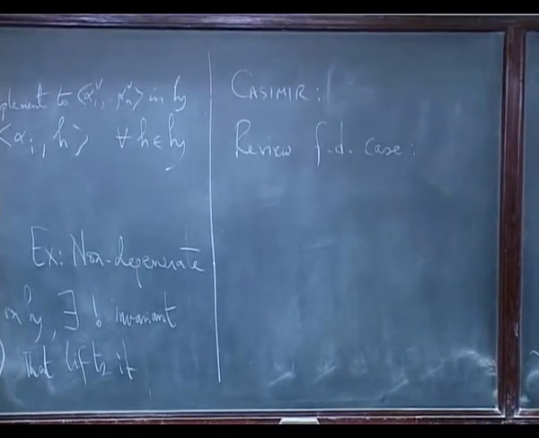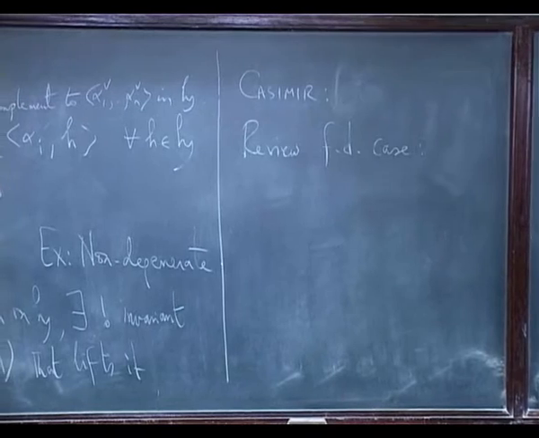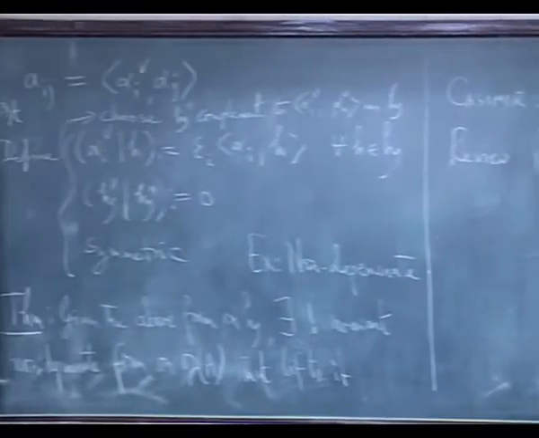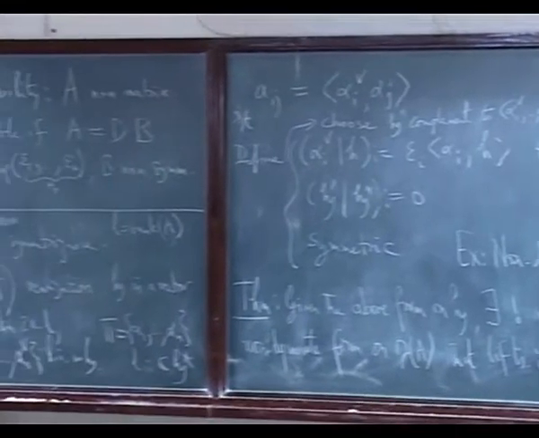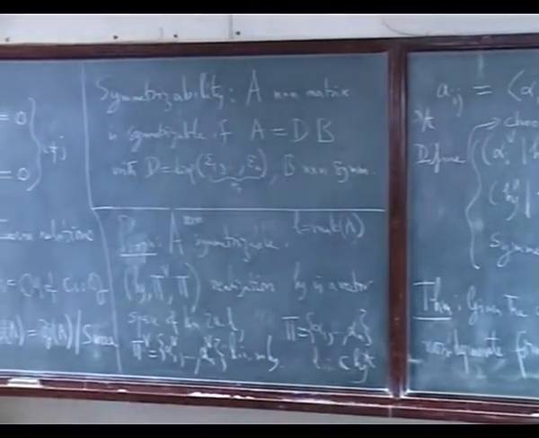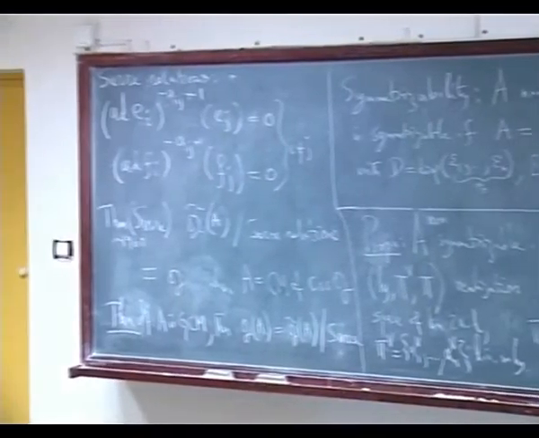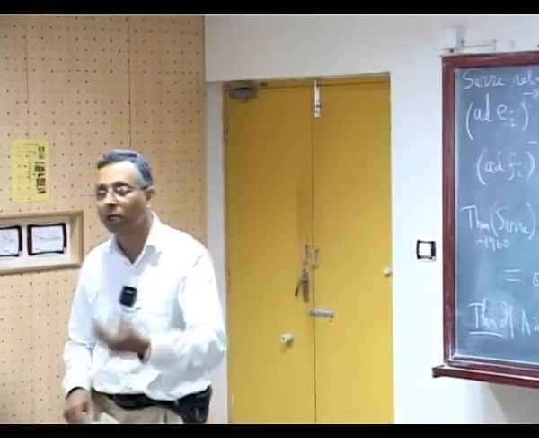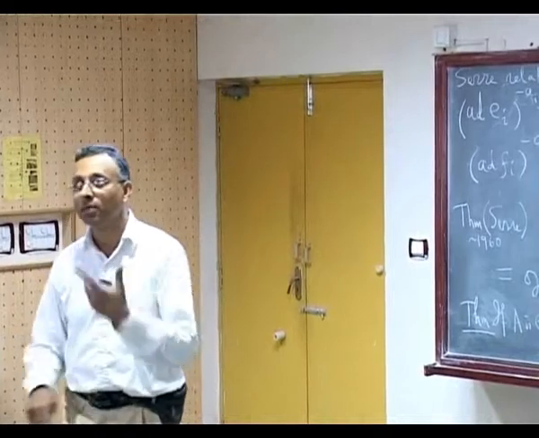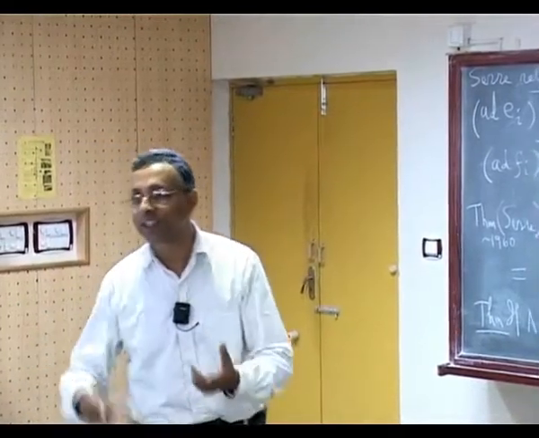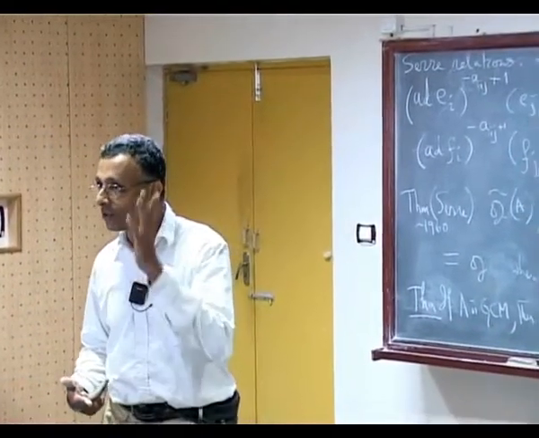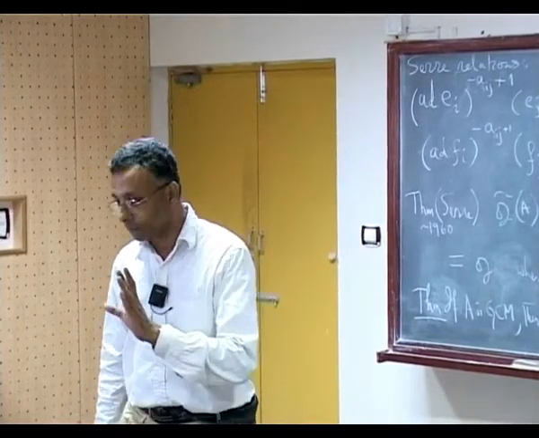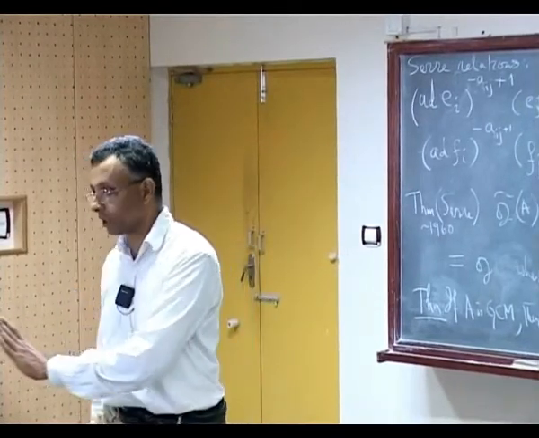As Padma is correctly pointing out, we started with any representation V and tried to define the Casimir. But let us do it a little more as Venkatesh was trying to point out, and I was refusing to listen to him, but he was right, of course. You can do this just for the adjoint representation. So let us do it just for the adjoint representation.